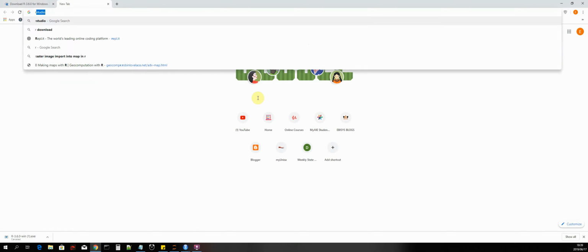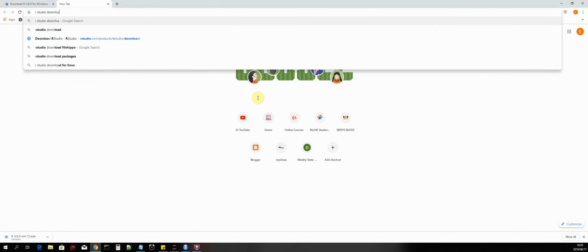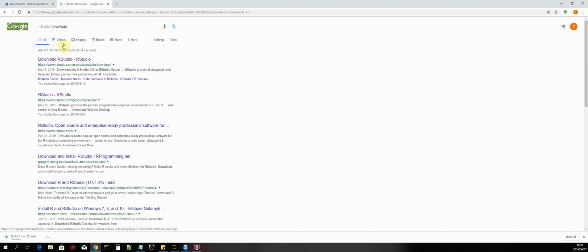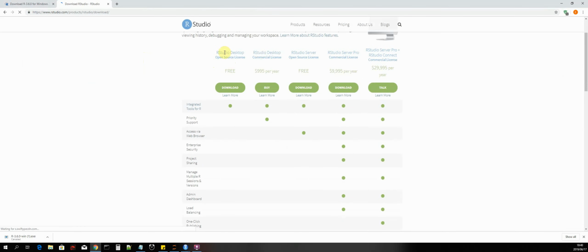And then we open up a new tab, and now we are going to navigate to RStudio. We say RStudio download. And then we click on the first link. So now we are at rstudio.com on the downloads page, and then we are going to download RStudio Desktop, the free version.